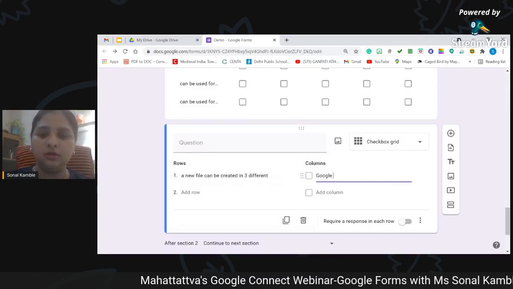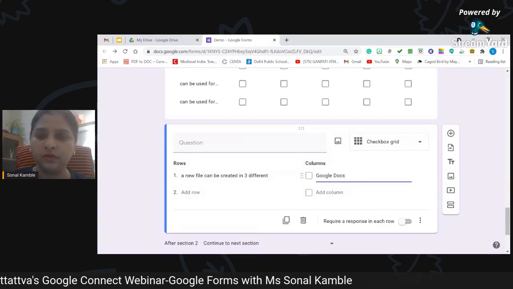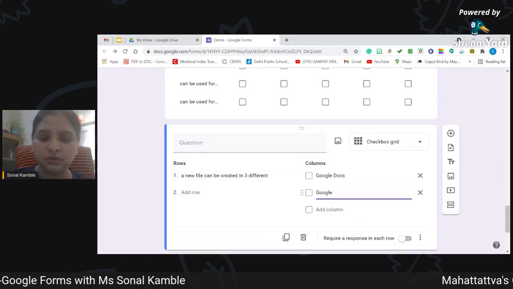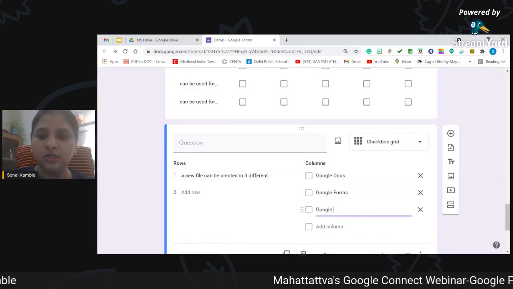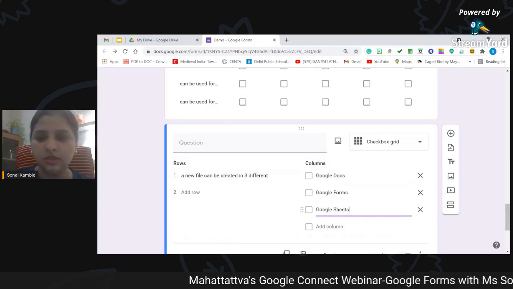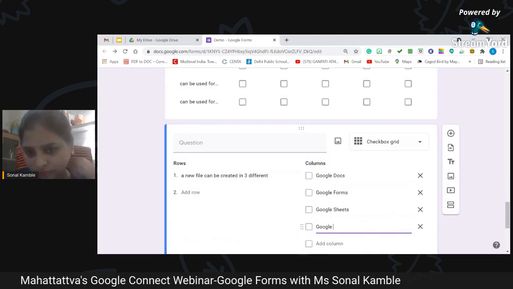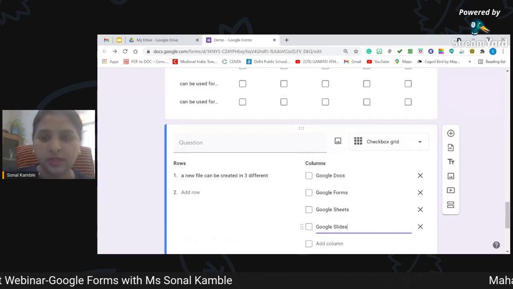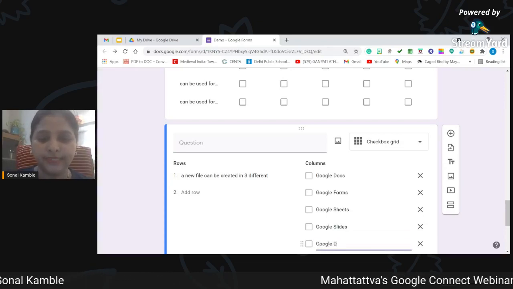Google Docs, Google Forms, Google Sheets, and Google Slides. Okay, and I'll add Google Drive also just to check.